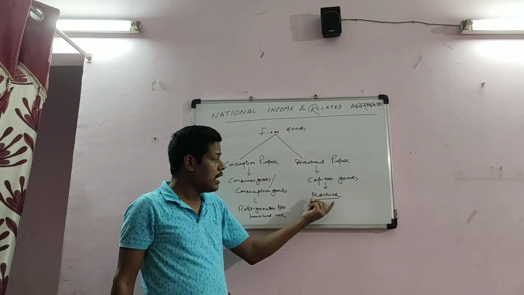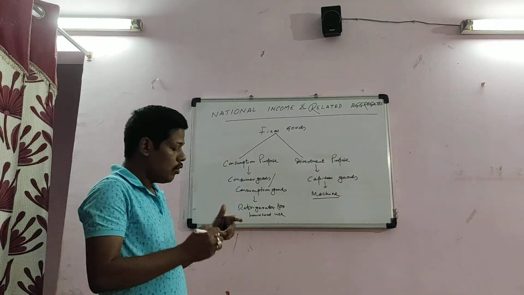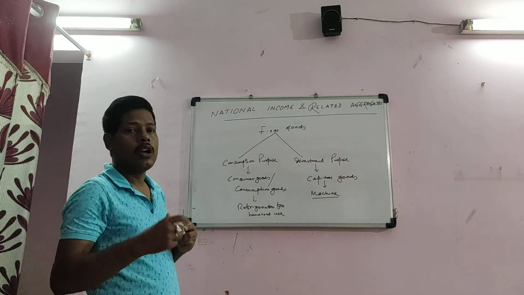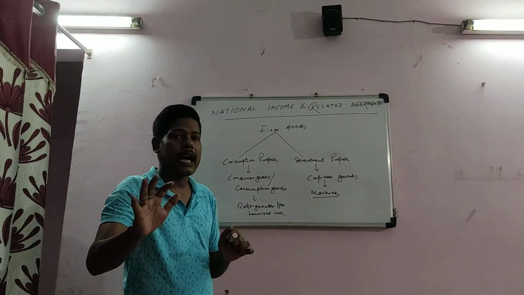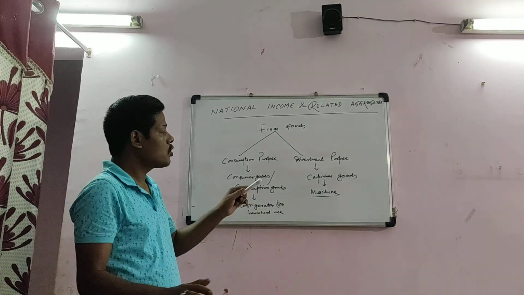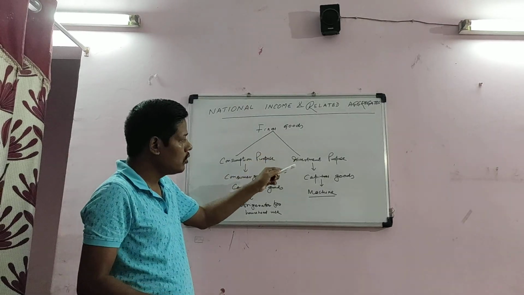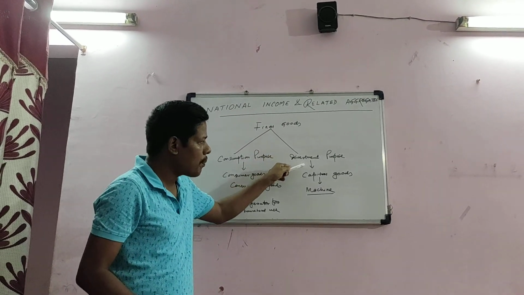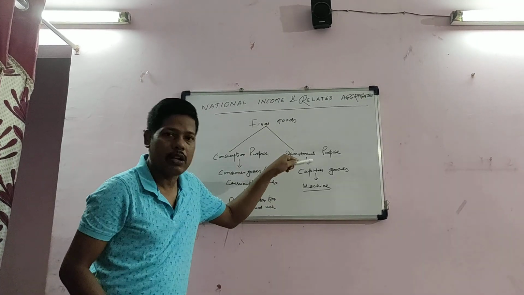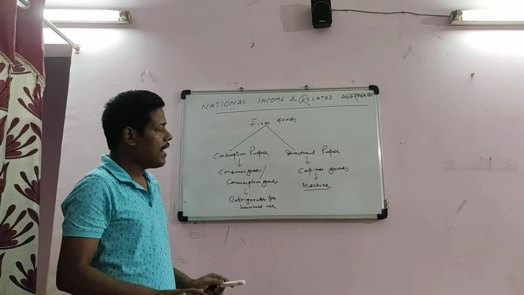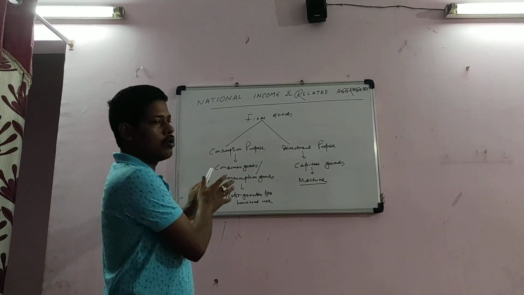So, though the machine is a factor input, I have already made it clear that intermediate goods are only the non-factor input goods, and the machine being a capital is a factor input. So the machine is a final good, and as it is used for investment purposes by the producer, this machine is called a capital good. Is it clear now? So I think the concept of capital goods and consumer goods is clear.